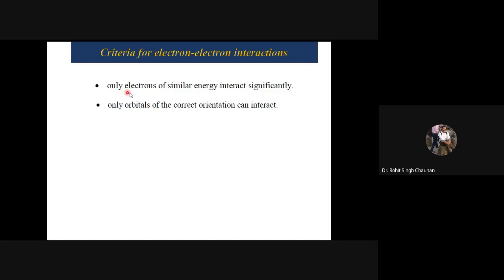So always remember only the electrons of similar energy. Remember, I have not used the word same. There is a difference between same and similar. Okay. Now, only the orbitals of correct orientation can interact. Right? What does it mean? It simply means that see, S orbital can interact with S orbital because their orientations are alike.